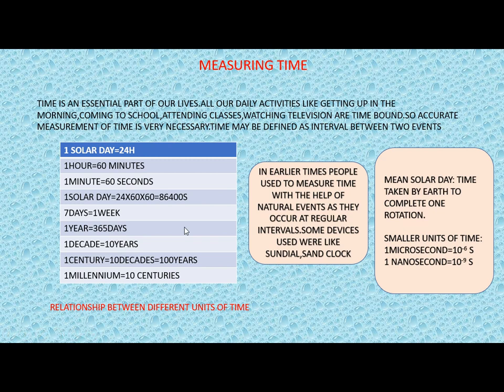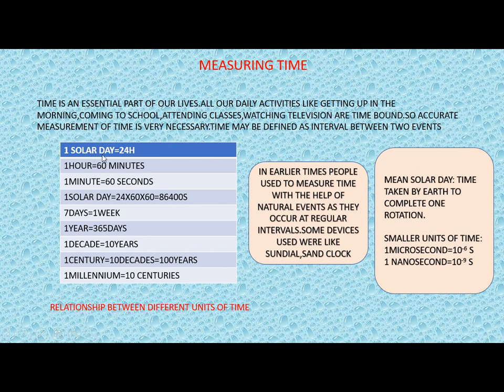Now we all know that in earlier times there was no standard unit for measuring time. So people used some natural events to measure the time. In earlier times people used to measure time with the help of natural events as they occur at regular intervals. Like the full moon day or new moon day, these all occur at regular intervals. So people used to measure their activities according to these events. Some of the devices which they developed later on were the sundial, and then they had the sand clock.